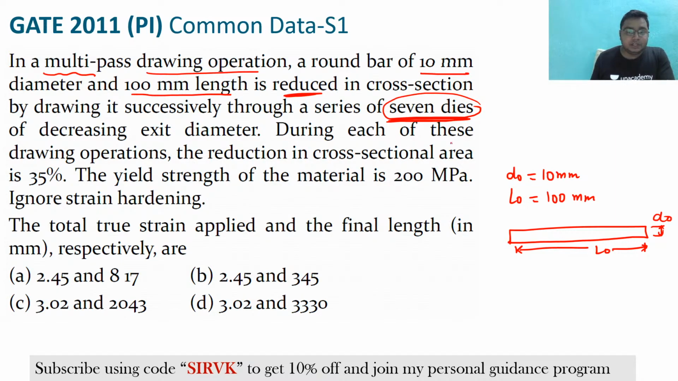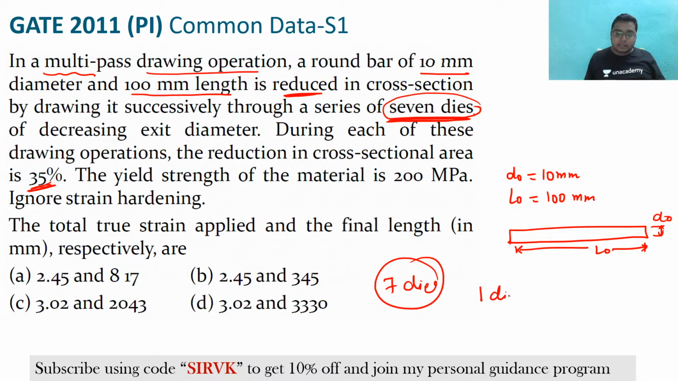During each of these drawing operations, the reduction in the cross-sectional area is 35%. So what is the meaning? At each and every die, suppose you are using 7 dies, one die is actually giving the 35% reduction. So you are using the 7 dies, these things have been mentioned.